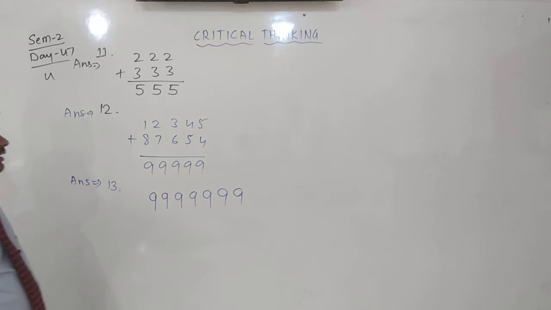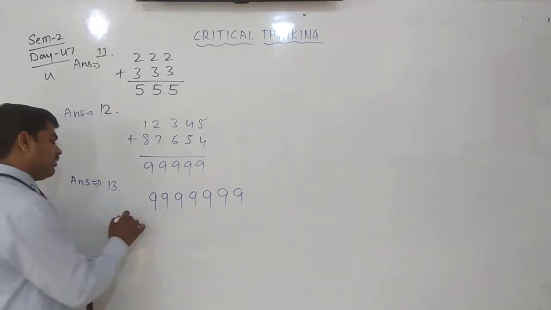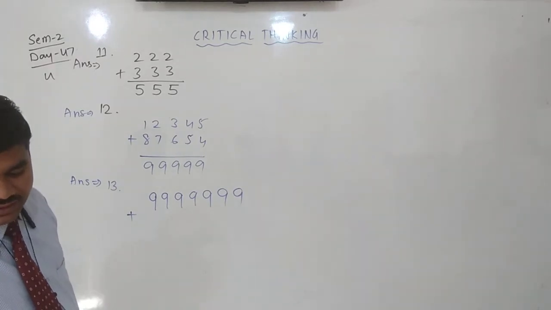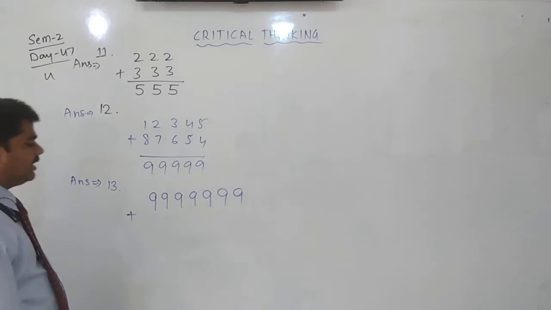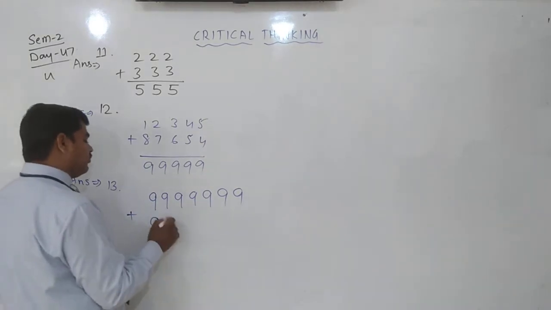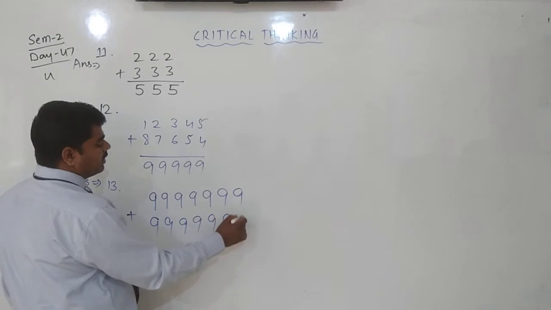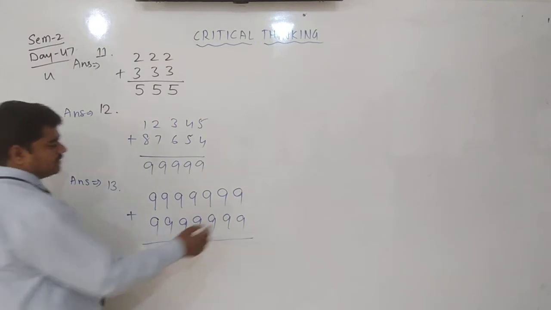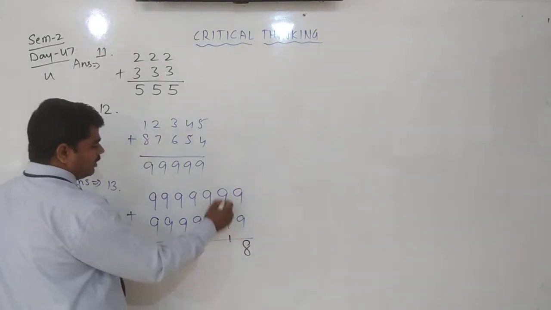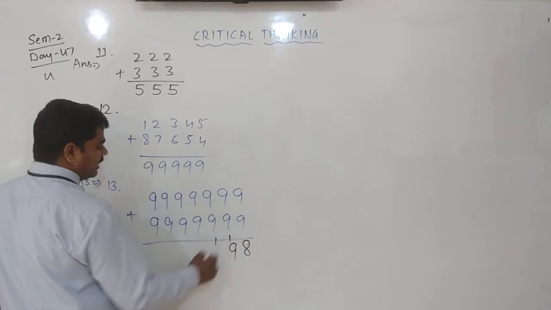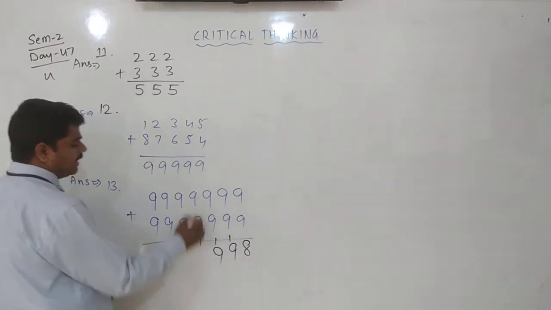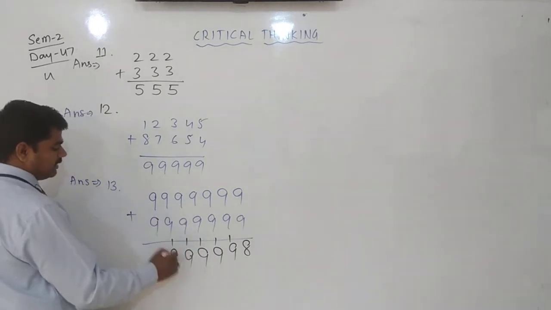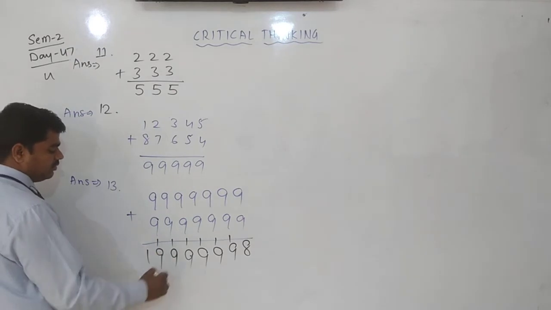99,99,999. Once again, you add the same number. What is the largest sum you can get when two 7-digit numbers are added? We'll take one more same number. The largest one. What will you get? Add this one. Both are 7-digit. 9 plus 9 is 18, 1 carry 8. 1 plus 9 is 10, 10 plus 9 is 19, again 1 carry, again 19, 1 carry, 19, 1 carry, 19, 1 carry, this is also 19.